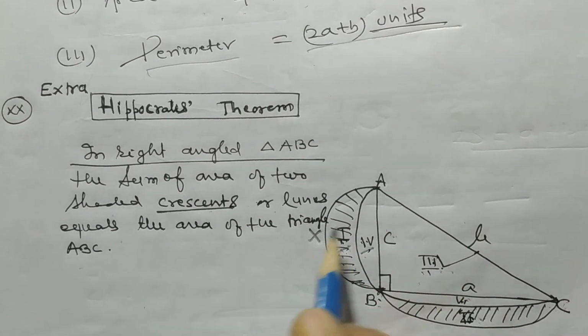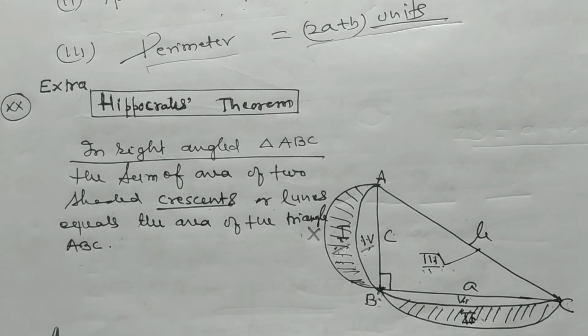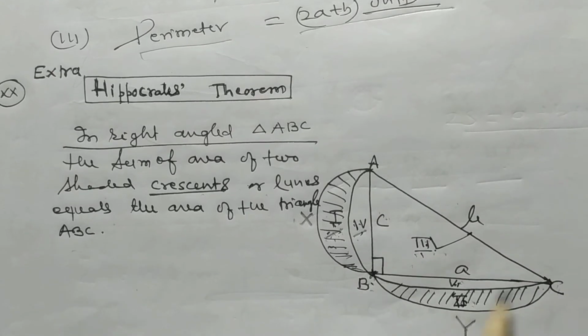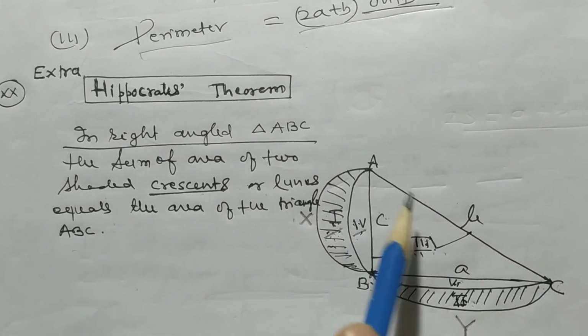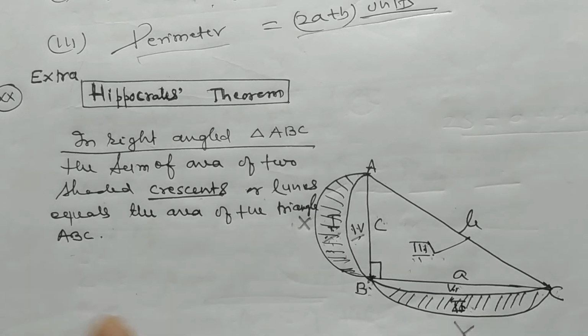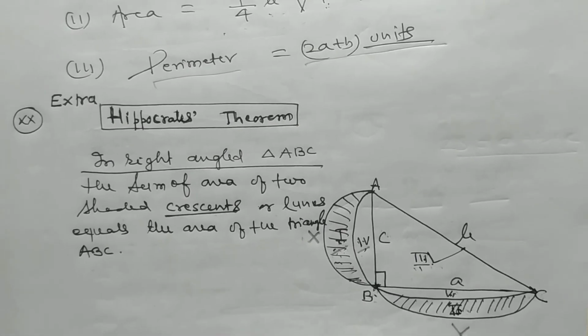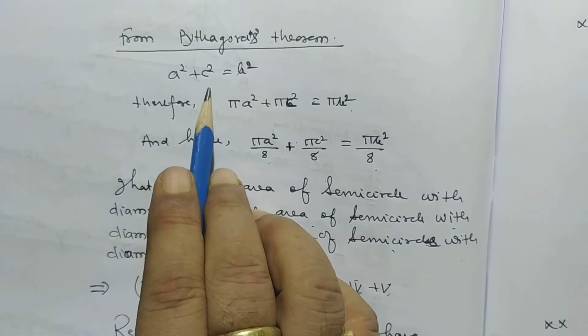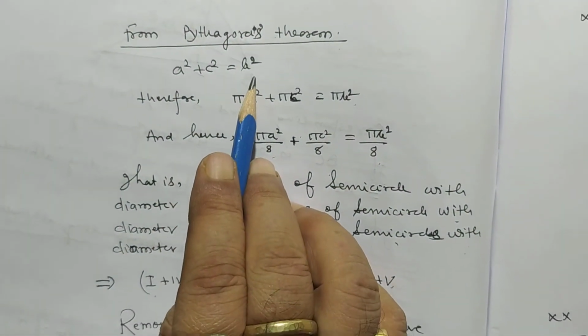So now my dear student, what do you observe by considering AB as diameter? Here AXB is a semicircle, BYC is a semicircle, considering BC as diameter, and considering AC as diameter, ABC is a semicircle. So from Pythagoras theorem, a square plus c square is equal to b square.